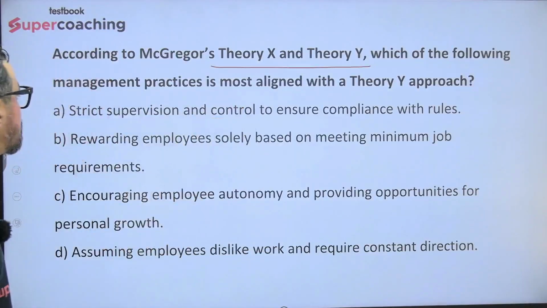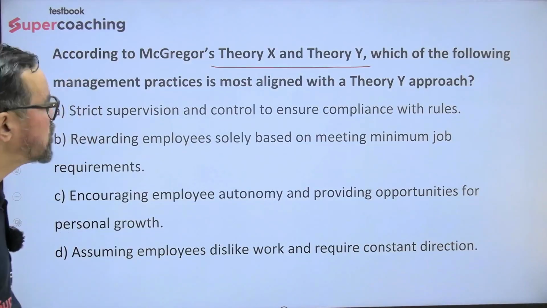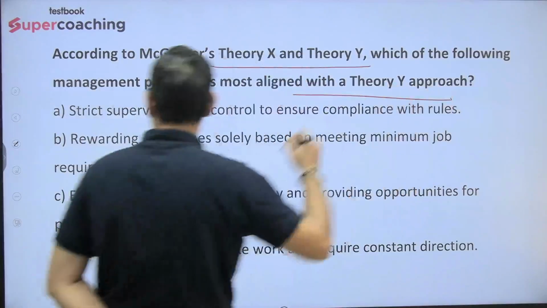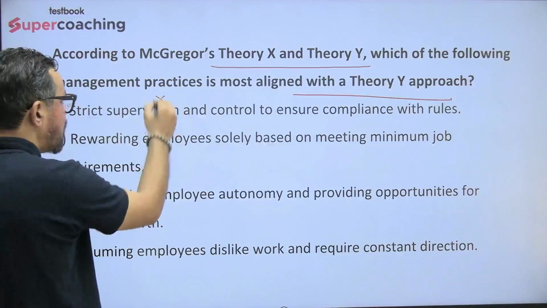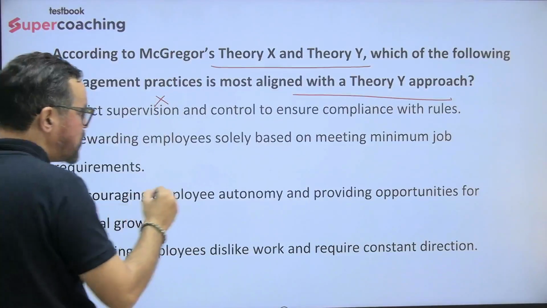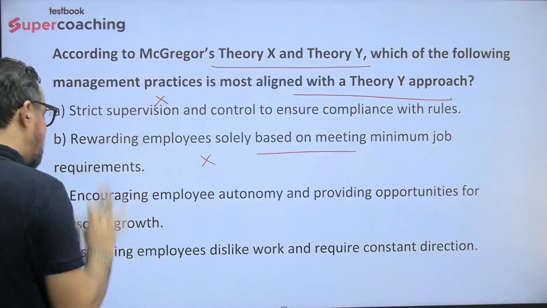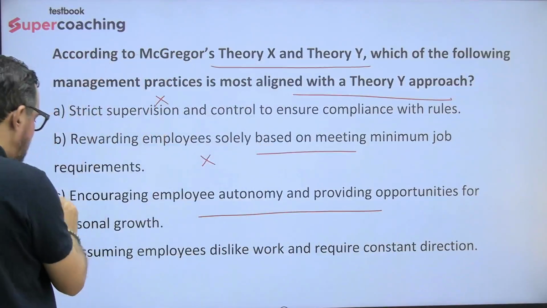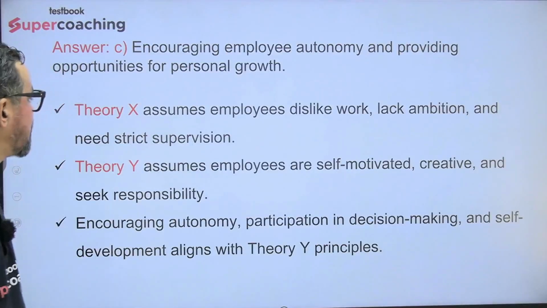Okay? So according to McGregor's theory X and Y, which of the following management practices is most aligned with the theory Y approach? So strict supervision, theory Y: strict supervision is not required. It is for X. Rewarding employees solely based on meeting minimum: this is also reward and punishment, X आपका. Encouraging employee autonomy. Yes. Providing opportunities for personal growth. 100% true. So C will be the right answer for this one.